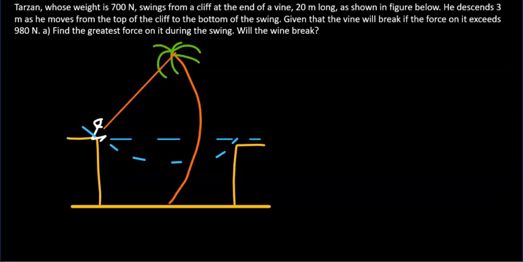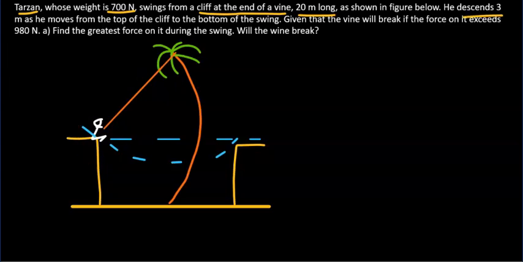Let's look at the following problem associated with conservation of energy. Tarzan, whose weight is 700 newtons, swings from a cliff at the end of a vine, 20 meters in length, as shown in the figure below. So that is him, and that is the vine.